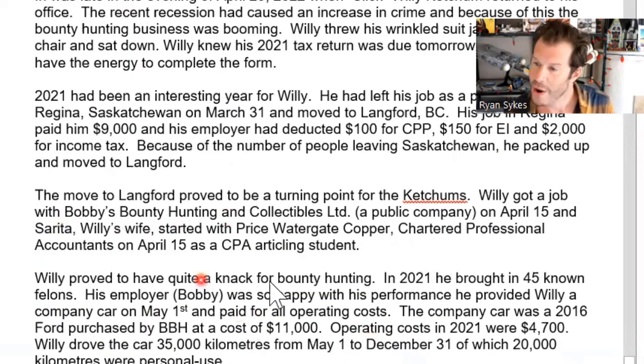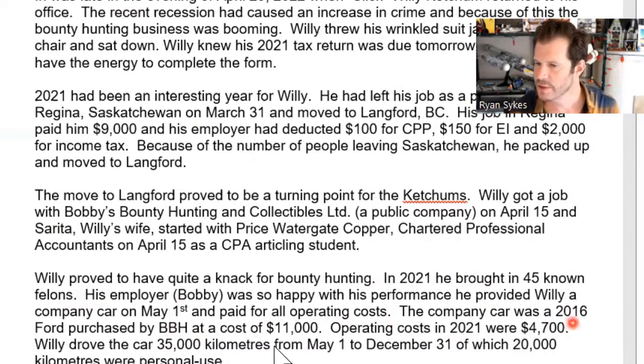Willie proved to have quite the knack for bounty hunting. In 2021, he brought in 45 known felons. Do we have that many felons in BC? His employer, Bobby, was so happy with the performance, he provided Willie a company car on May the 1st and paid for all operating costs. Sounds like we've got a standby charge here, buddy.